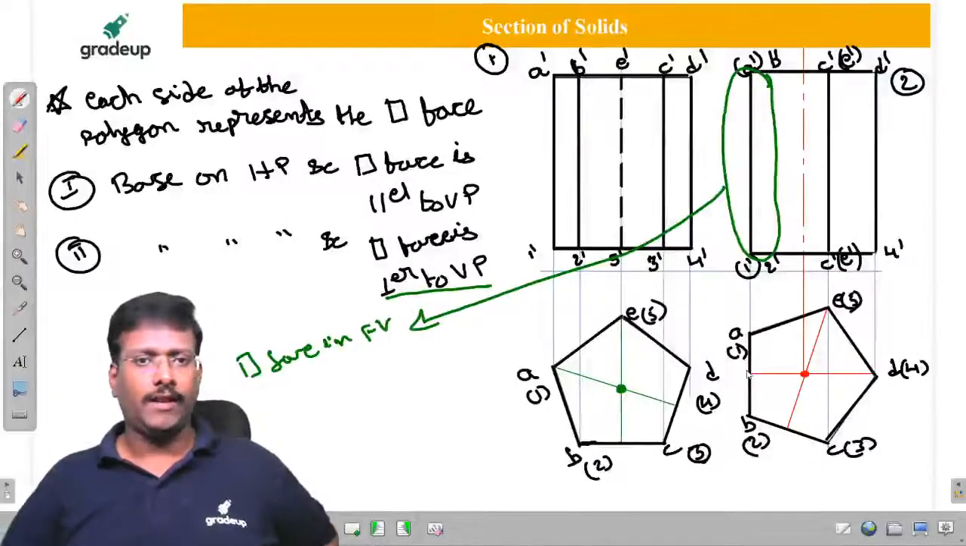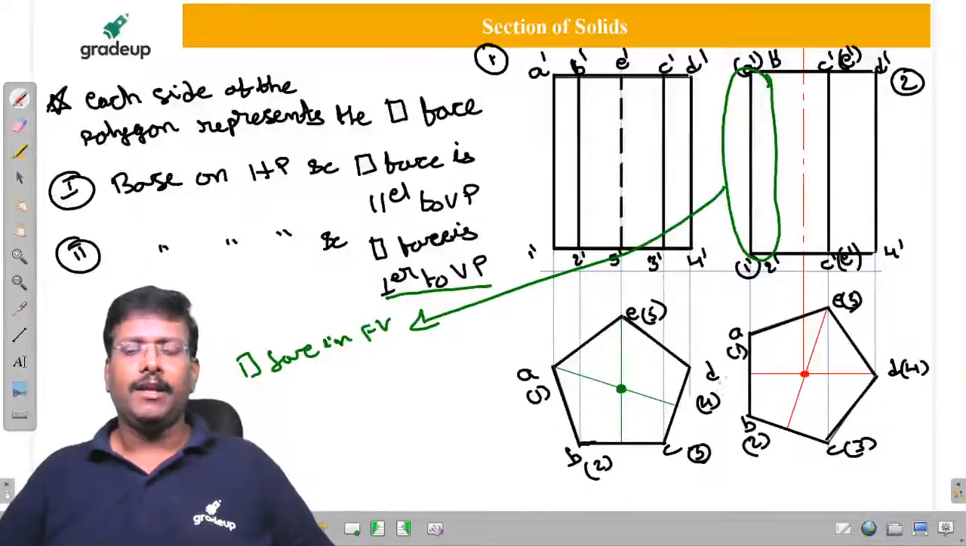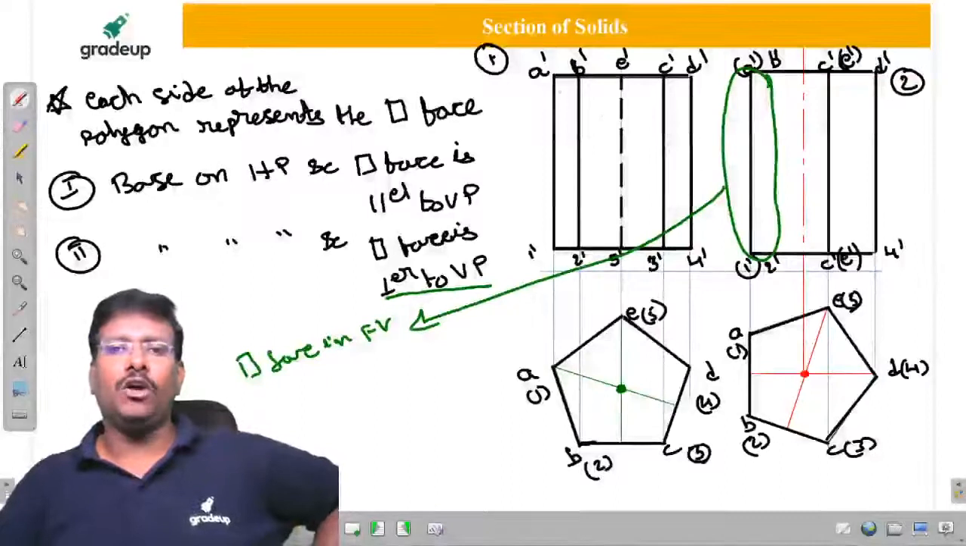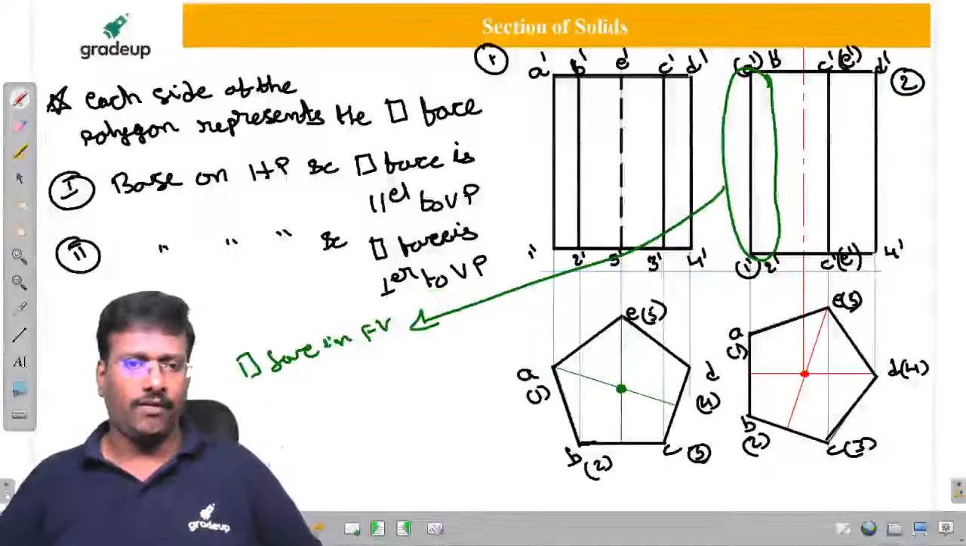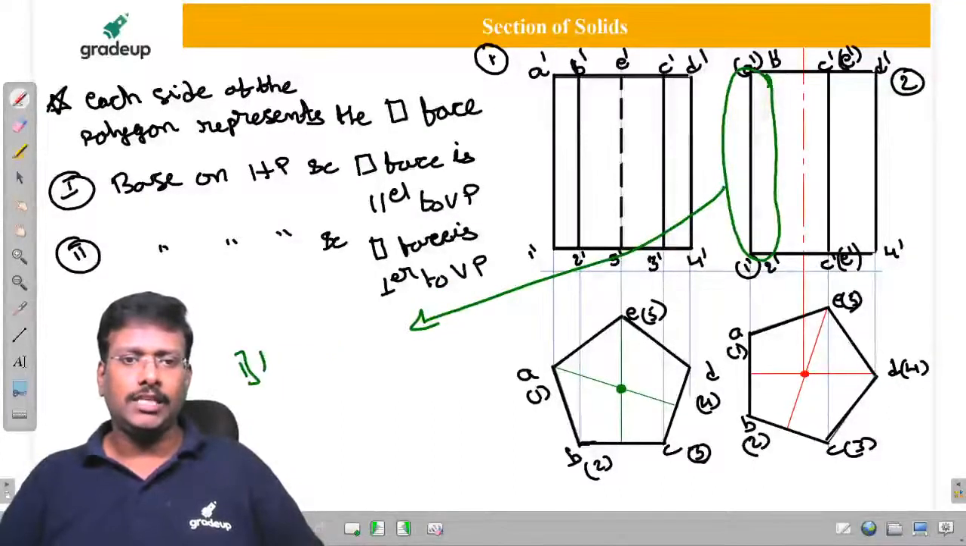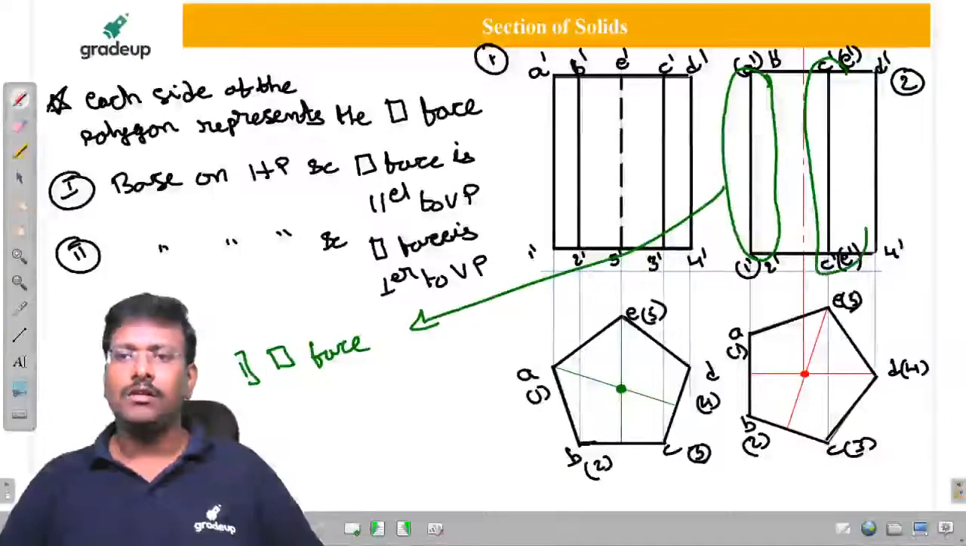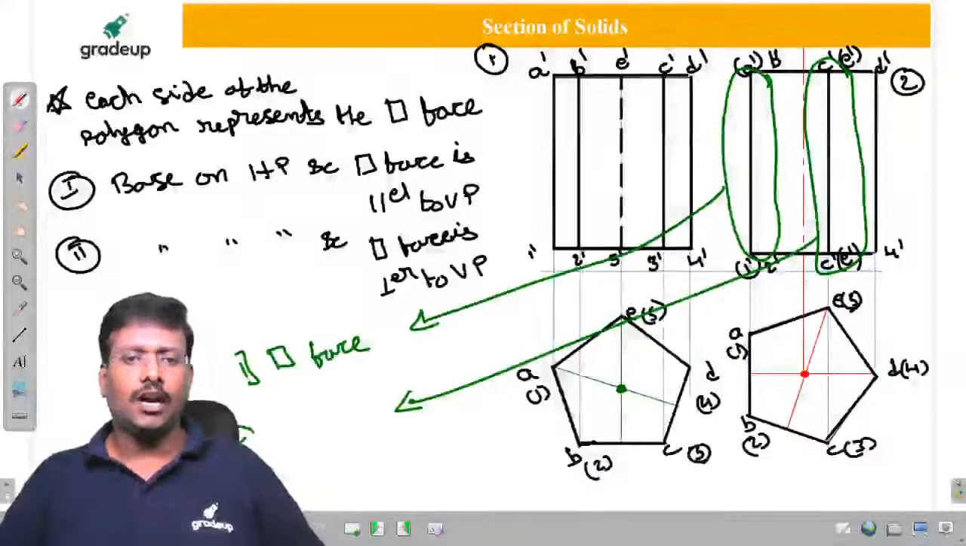Good. Is it clear or can I explain once again? Okay. Now let us consider the front view. In the front view, all these are slant heights. But this is considered as a rectangular face in the front view. This is considered as based on HP. This particular thing is a rectangular face. Sir, what about this? This is not a rectangular face.